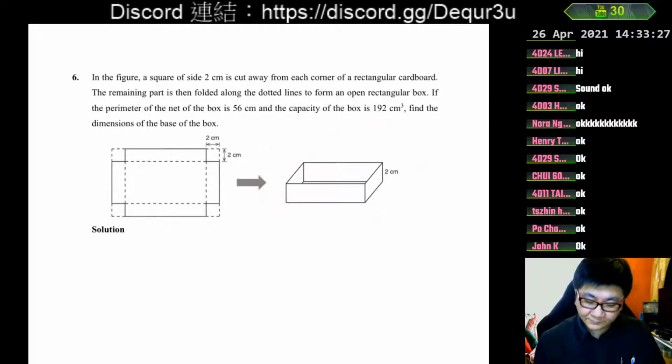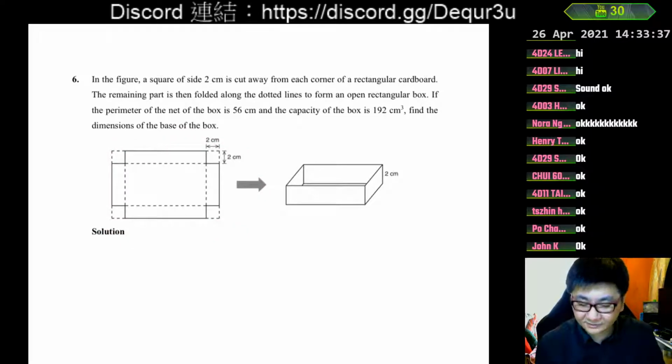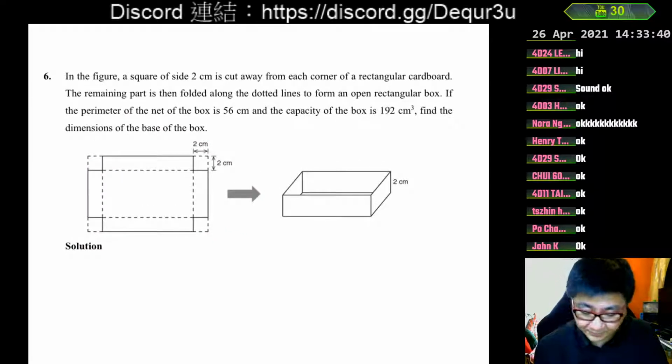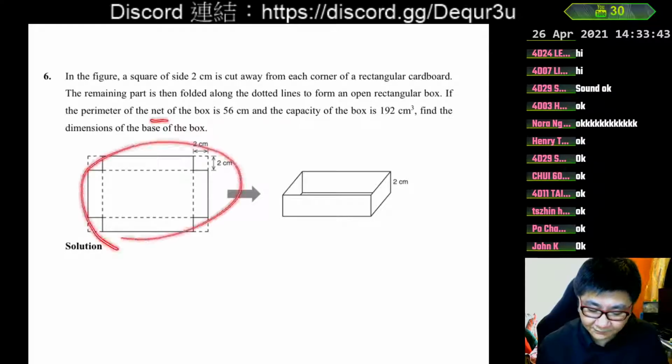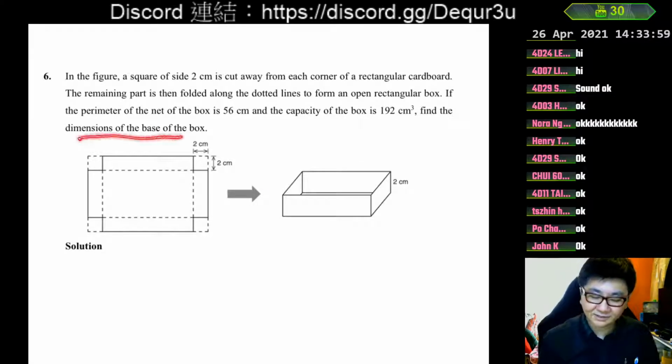If the perimeter of the net of the box is 56 cm, by the way, here the net means before folding. The paper before folding is a net. 即係摺紙樣啦，如中文名就係。The net means the paper before we fold it. The perimeter of this net is 56 cm, and the capacity of the box is 192 cubic cm. The capacity of the box means that after folding, it can hold 192 cubic cm. And find the dimension of the base of the box. So we want to find how big the base of the box is.